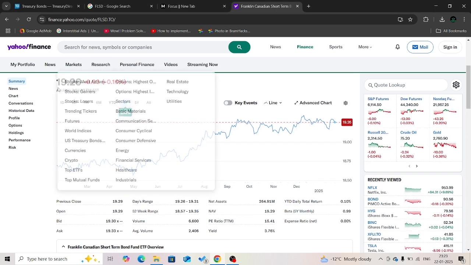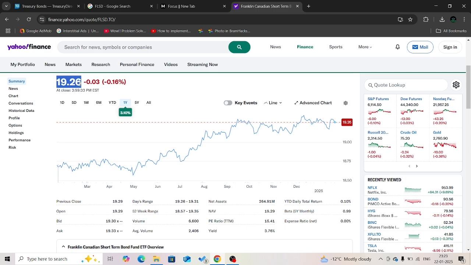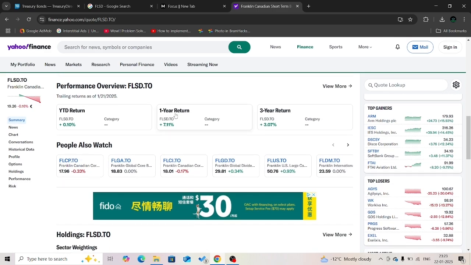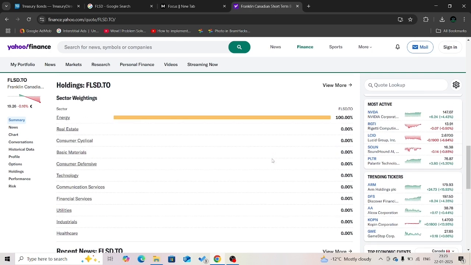Here we can see that the current net asset value of this ETF is 19.26 Canadian dollars. The past 1-year return for this ETF is 7.11%, and the 3-year return is about 3.07%. Bonds generally have lower returns as they are one of the safest financial instruments in the market. People generally buy bonds during a market crash or in overvalued market prices.